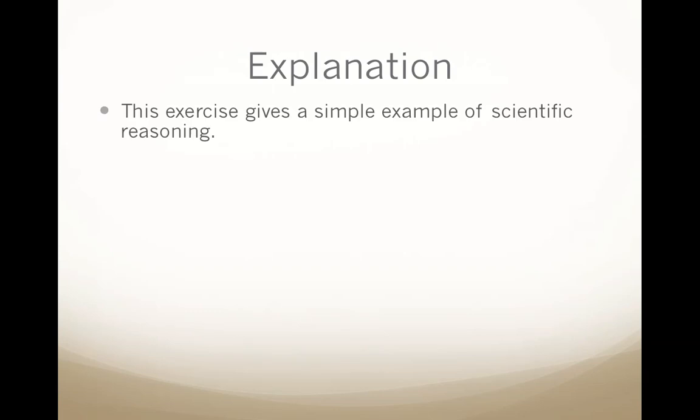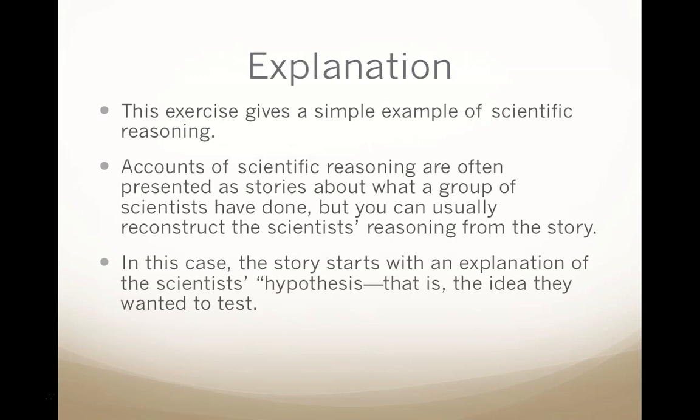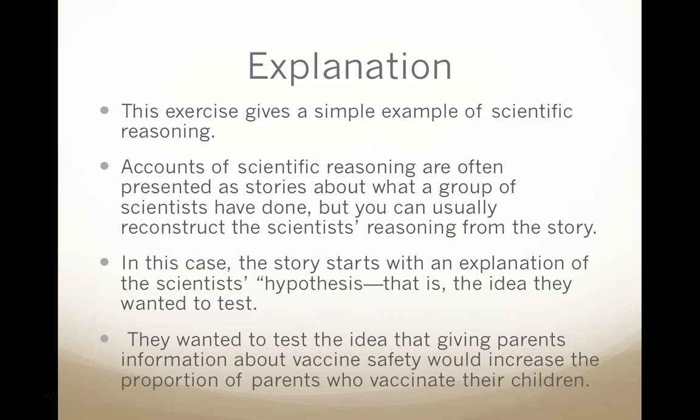This exercise gives a simple example of scientific reasoning. Accounts of scientific reasoning are often presented as stories about what a group of scientists has done, but you can usually reconstruct the scientists' reasoning from the story. In this case, the story starts with the explanation of the scientists' hypothesis, that is, the idea that they're trying to test. They wanted to test the idea that giving parents information about vaccine safety would increase the proportion of parents who vaccinate their children.